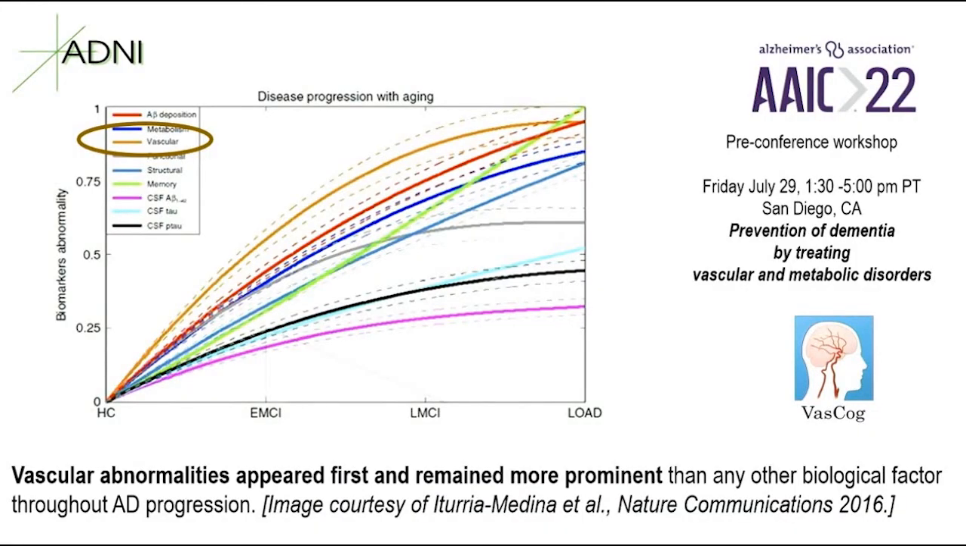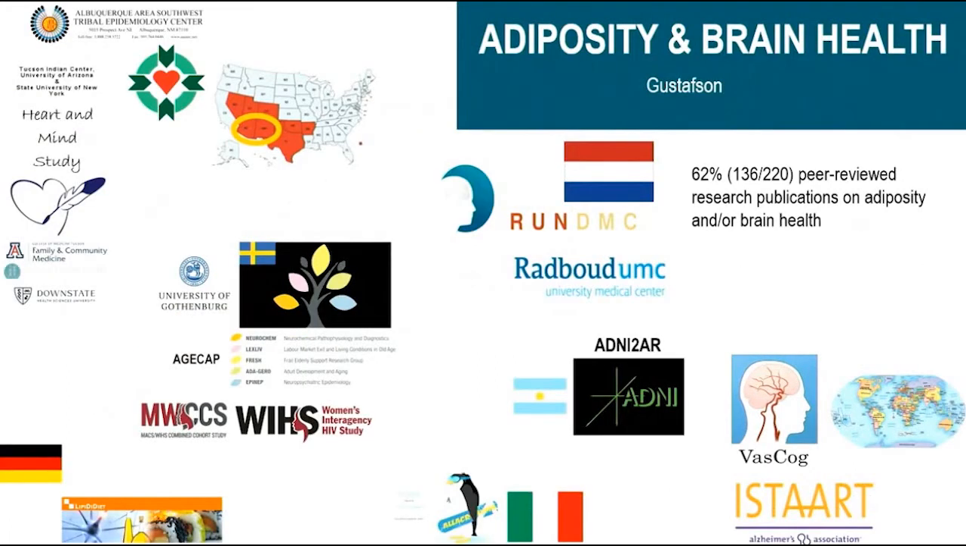This was also shown by the Alzheimer's Disease Neuroimaging cohort, where they showed in the brown line at the very top that vascular abnormalities appear first and remain most persistent in relationship to the development of Alzheimer's disease. And this is going to be featured at the Alzheimer's Association International Congress in July as a pre-meeting. And of course, there are societies like VASCOG, which make it their mission to understand the role of vascular risk factors in late onset dementias.